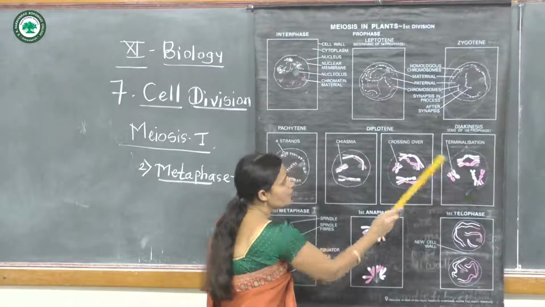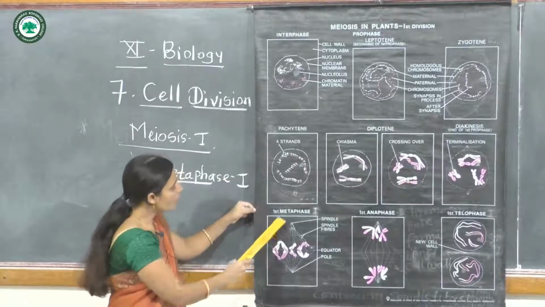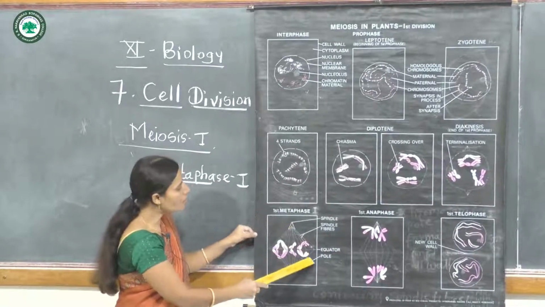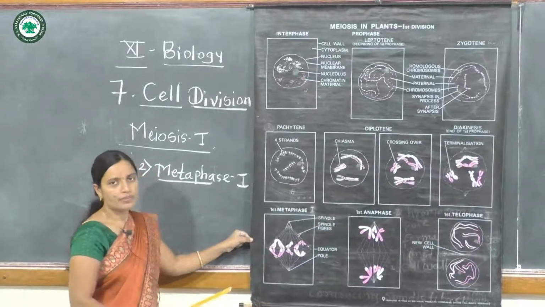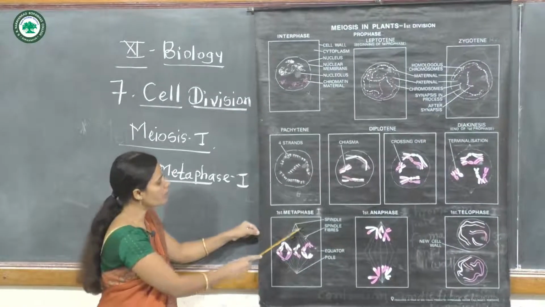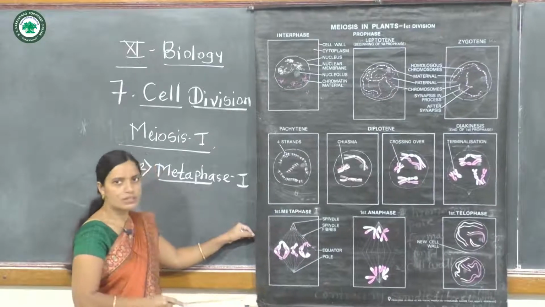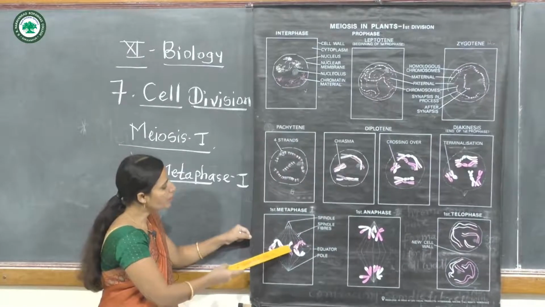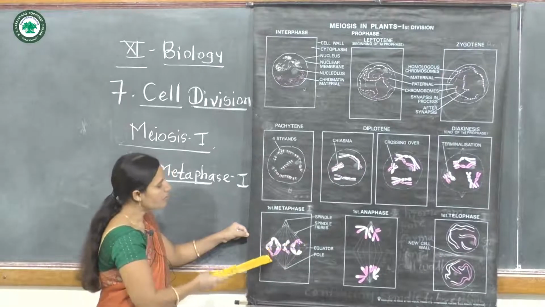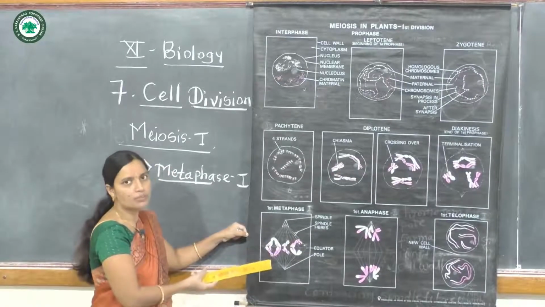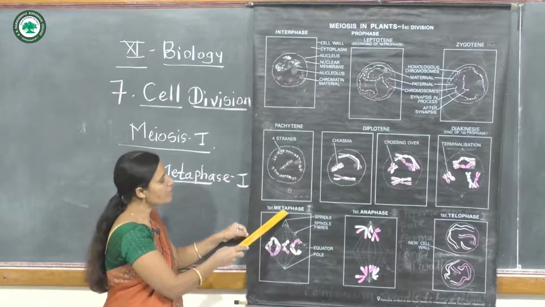In this phase the chiasmata formation is occurring, and the spindle fibers are formed. Now these chromosomes appear in the middle portion. Meta means middle.